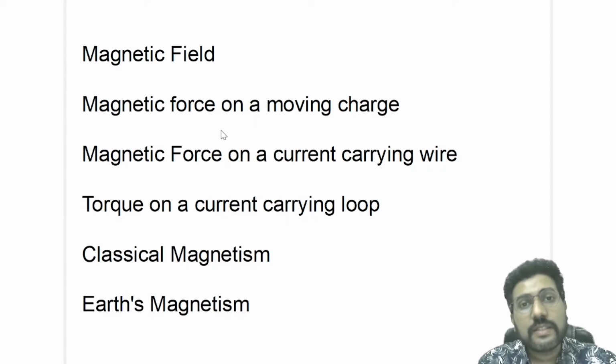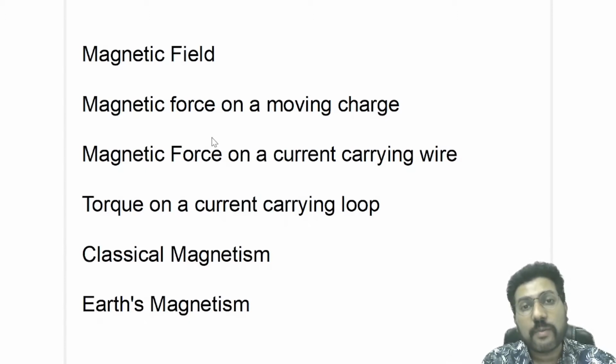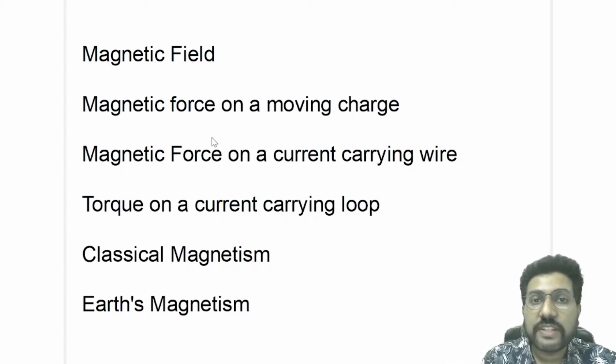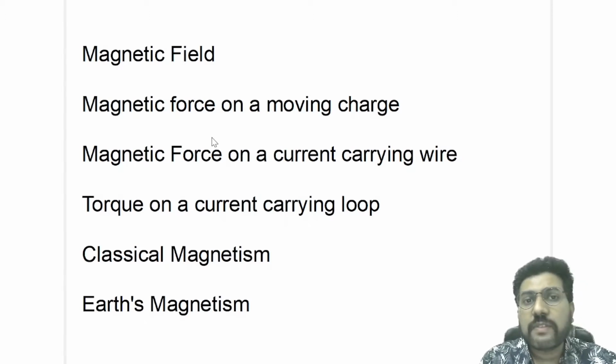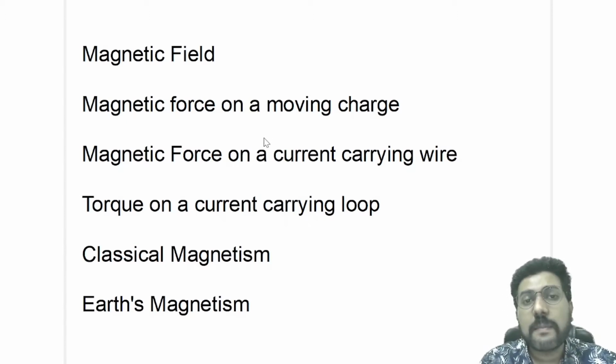In this series, we will be discussing magnetic effects of current. We will be starting with magnetic field. In this chapter, we will discuss the magnetic field due to a current carrying wire and the magnetic field due to a moving charge. Then the next chapter will be the magnetic force on a moving charge. Whenever a charge which is moving is placed in a magnetic field, it experiences a magnetic force.